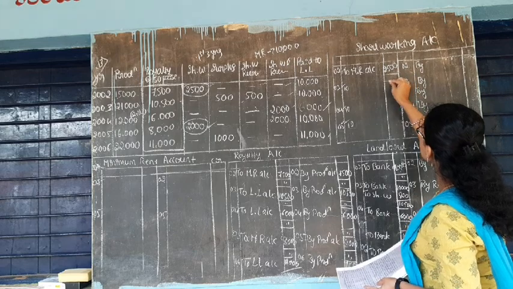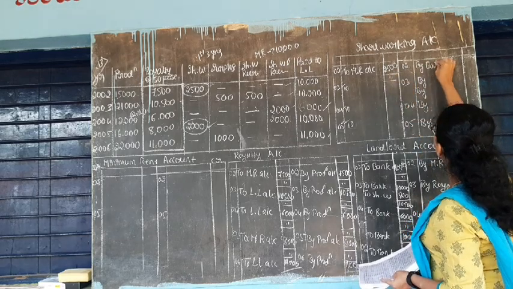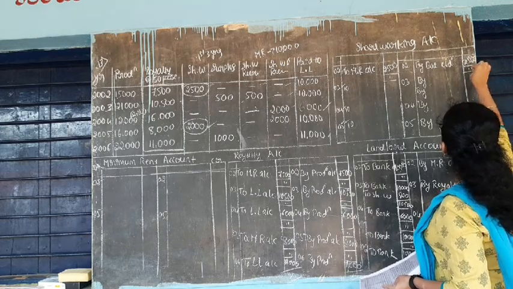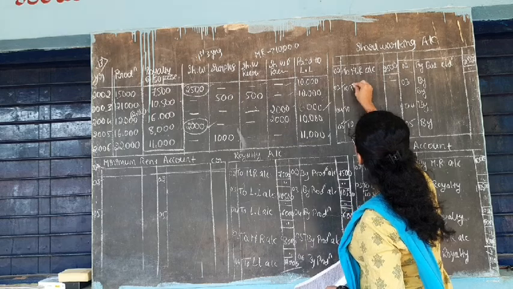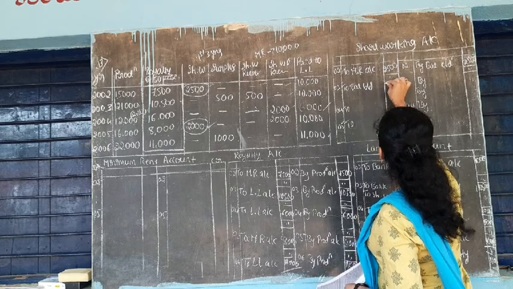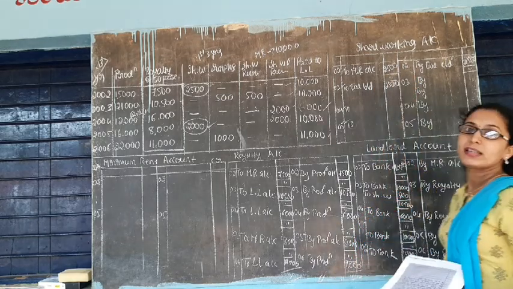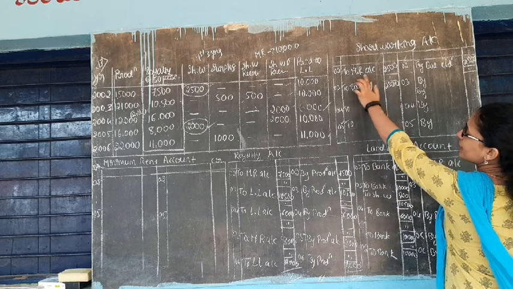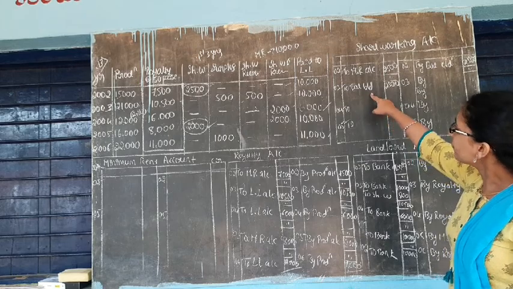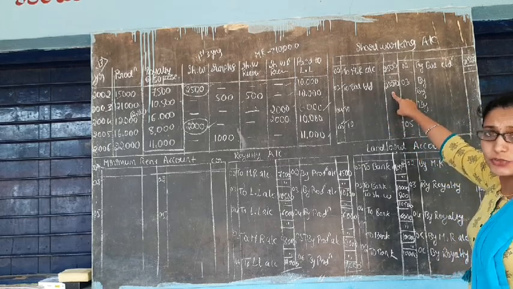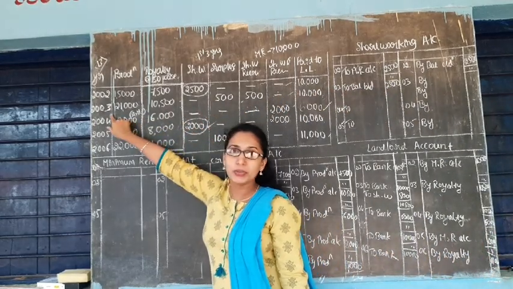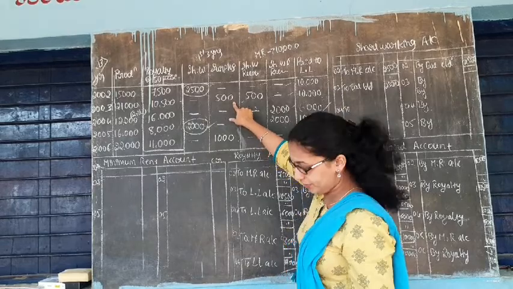So what happens here? This transfers to next year by balance carried down 2,500. Close it. To balance brought down 2,500. Remember, here there is a short working, that's why I wrote to minimum rent account. And 2,500 transfers to next year, 2003. But see, in the year 2003 what happened? You have recouped 500 rupees.